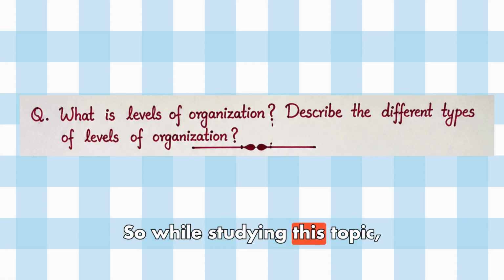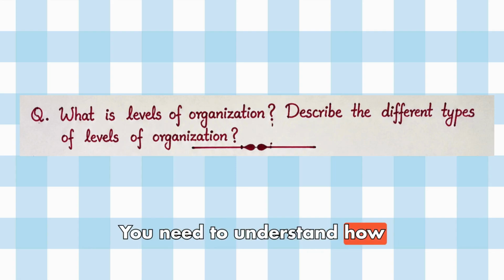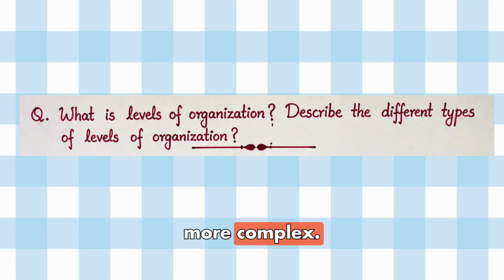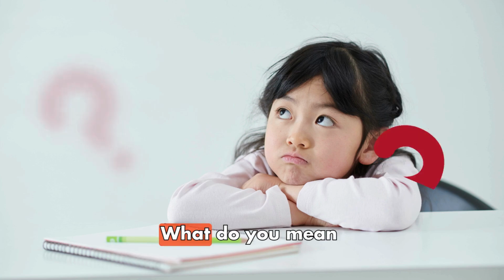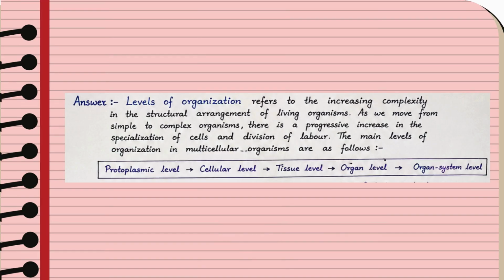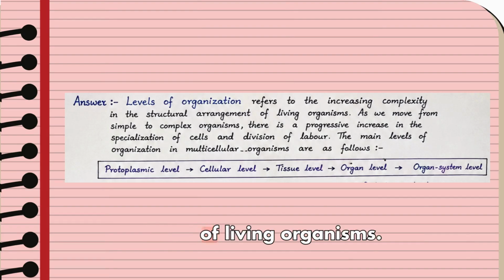So while studying this topic, don't just memorize the names. You need to understand how the body organization becomes progressively more complex. So let's understand it step by step. What do you mean by levels of organization? Levels of organization refer to the increasing complexity in the structural arrangement of living organisms.